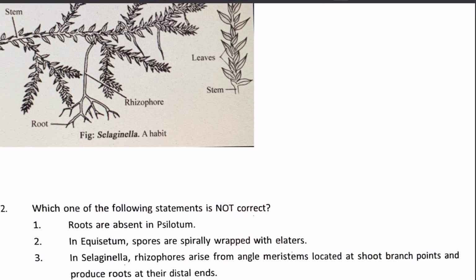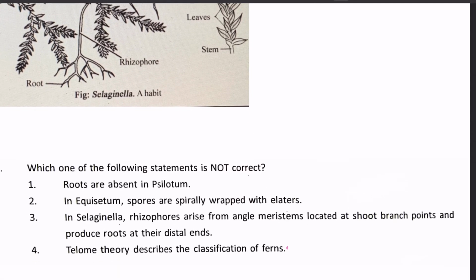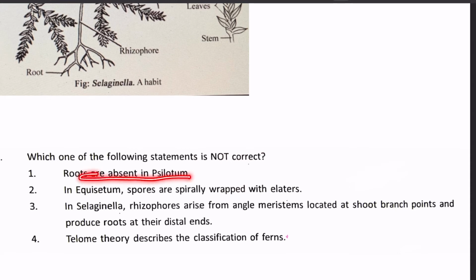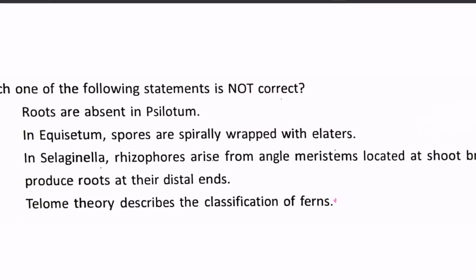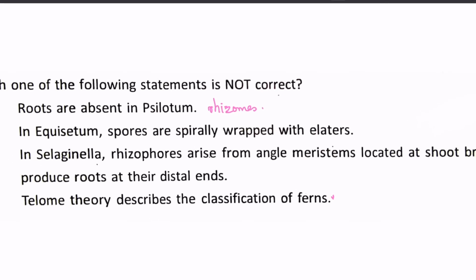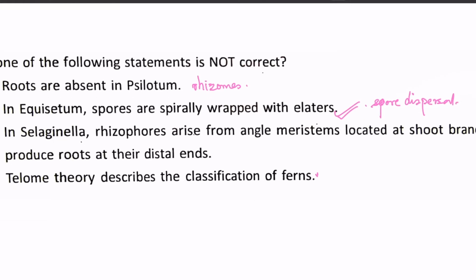Which one of the following statements is not correct? Okay, first, roots are absent in Psilotum. It is true that Psilotum, which is a very primitive genus of pteridophyte, doesn't have roots, and they have creeping rhizomes which are used in anchoring. So this is correct. Next is, in Equisetum, spores are spirally wrapped with the elaters. It is also true. We have been reading this point for quite some time. We can see that some genera, Equisetum and Selaginella, are repeated.